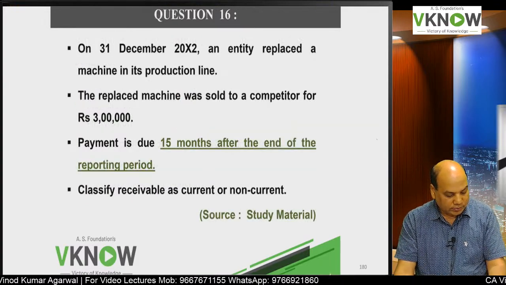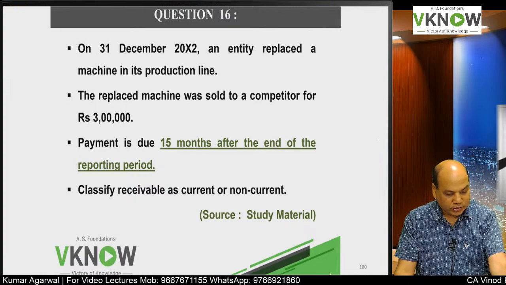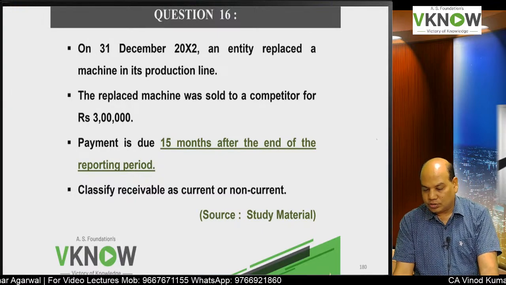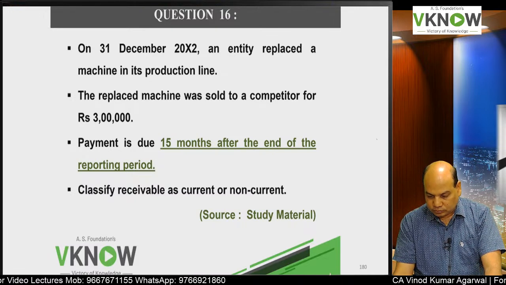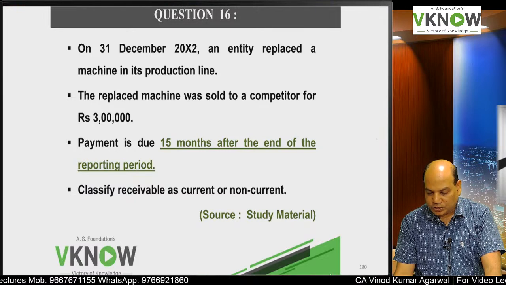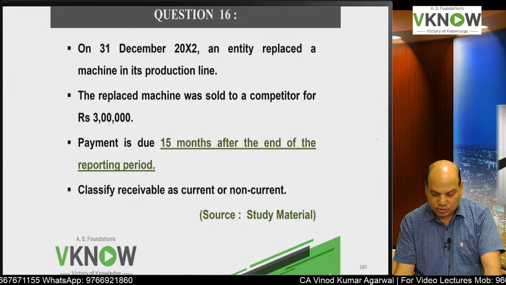Question number 16. On 31st December 20x2, an entity replaced a machine in its production line. The replaced machine was sold to a competitor for rupees 3 lakh. Payment is due 15 months after the end of the reporting period.